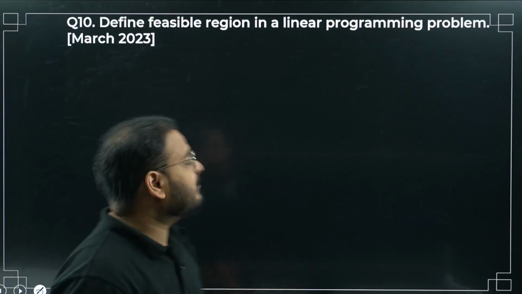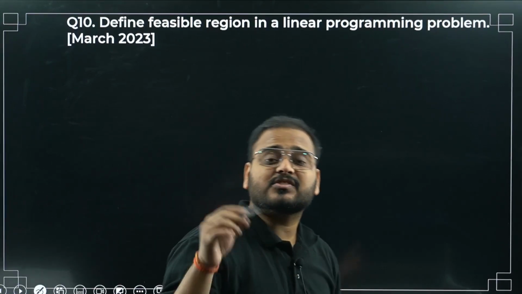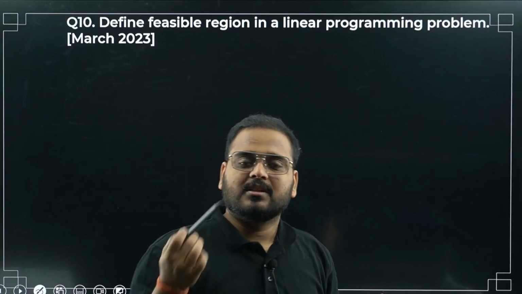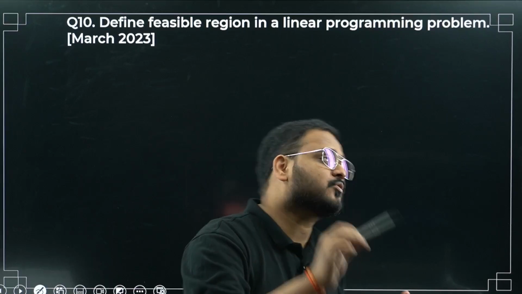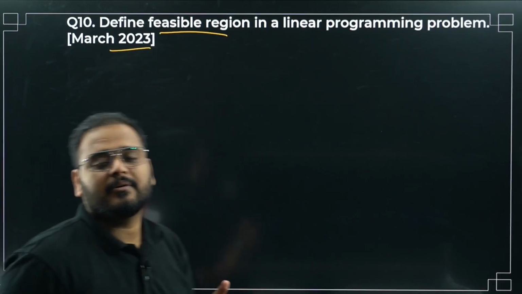Okay. Define feasible region in a linear programming problem. The area enclosed due to the constraints, whatever the inequations that you had, once you plot those inequations, whatever area is enclosed by that is called the feasible region. March 2023 paper, a PYQ.